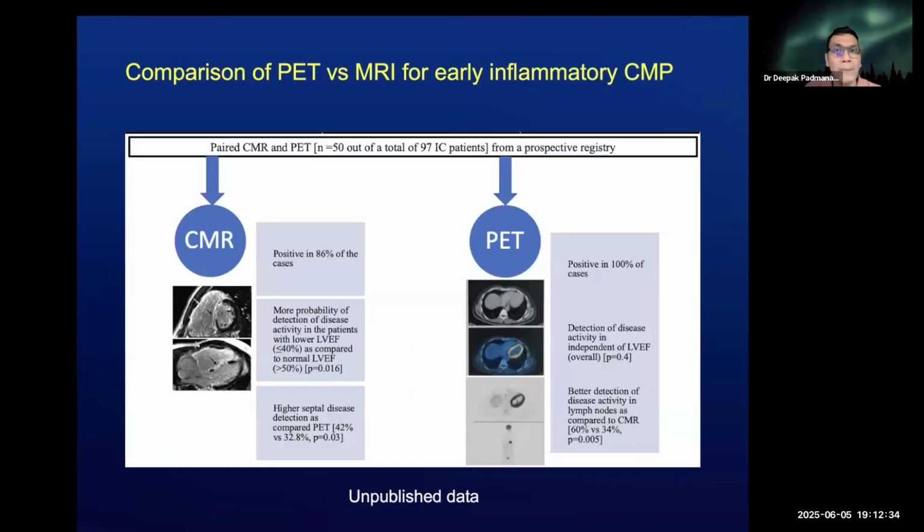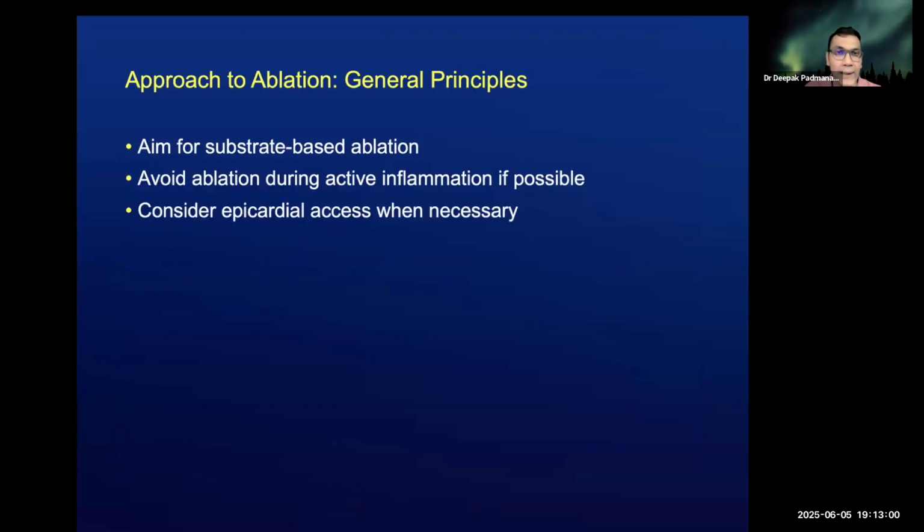Now, comparing both the PET and the MRI for early inflammatory cardiomyopathy, the more probability is present for the diagnosis of fibrotic stages of the disease with the MRI, with higher septal disease detection as compared to PET. But the PET is always positive in 100% of cases when there is early cardiomyopathy, and there is better detection of disease activity in lymph nodes, which could be potential sites of biopsy as compared to the MRI.